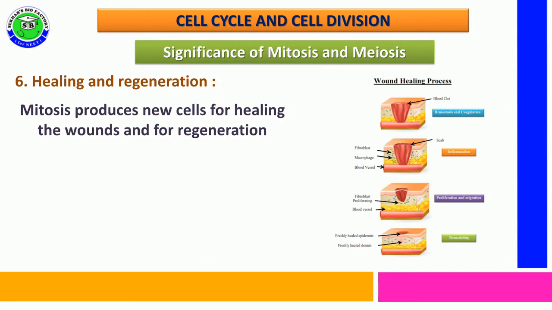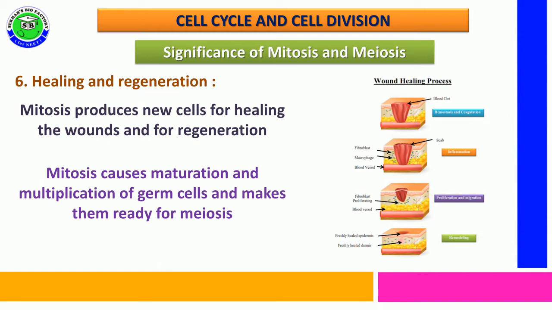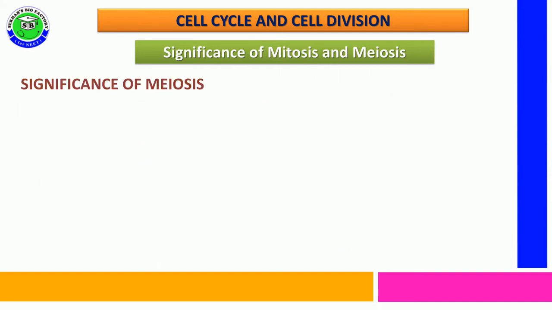Healing and regeneration. Mitosis produces new cells for healing wounds and for regeneration. Mitosis causes maturation and multiplication of germ cells in the gonads, and after the number of spermatogonial and oogonial cells increases, they are ready to participate in meiosis division. So before meiosis division, the cell number increases with the help of mitosis only. So these are the significance of mitosis cell division.